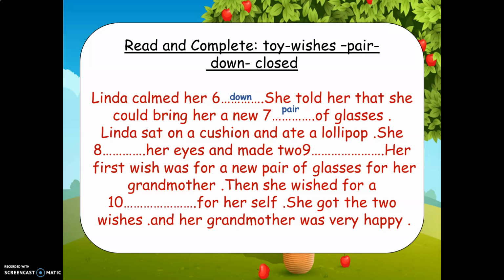Linda sat on a cushion and ate a lollipop. She closed her eyes and made two wishes. Her first wish was for a new pair of glasses for her grandmother. Then she wished for a toy for herself. She got the two wishes, sorry, and her grandmother was very happy, okay?